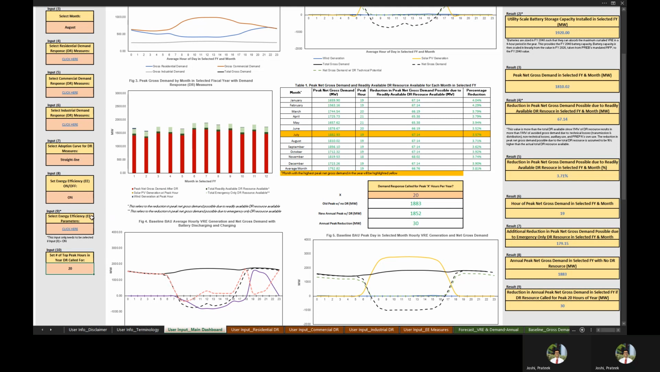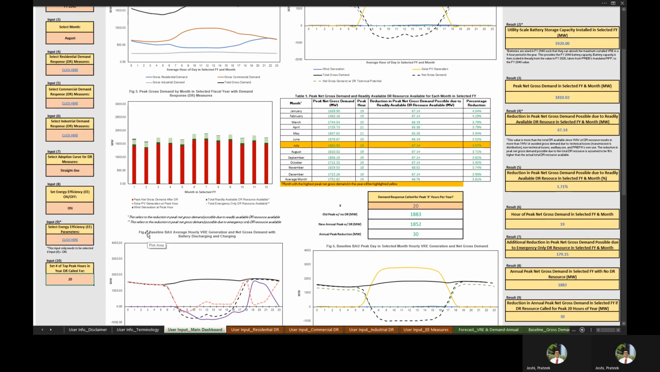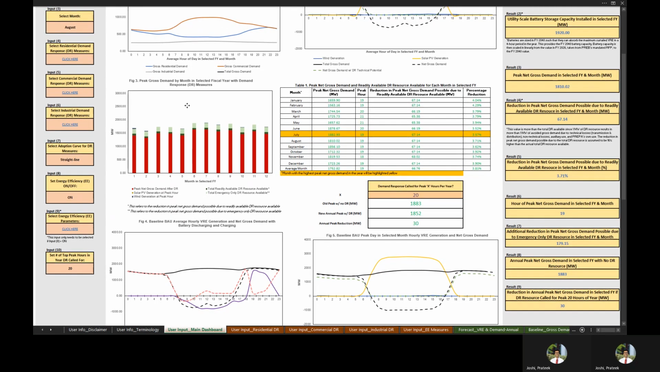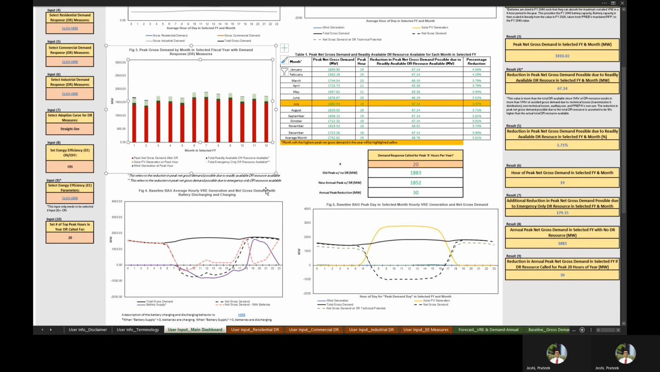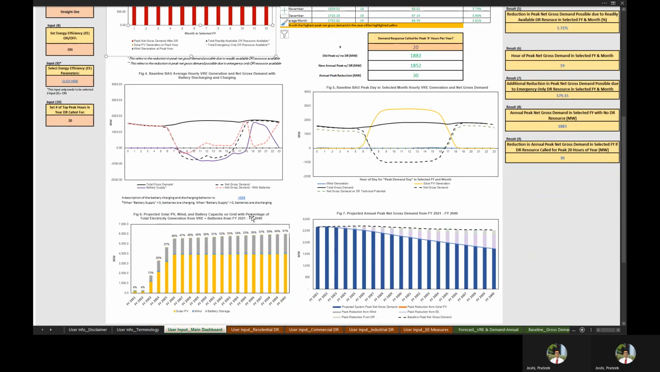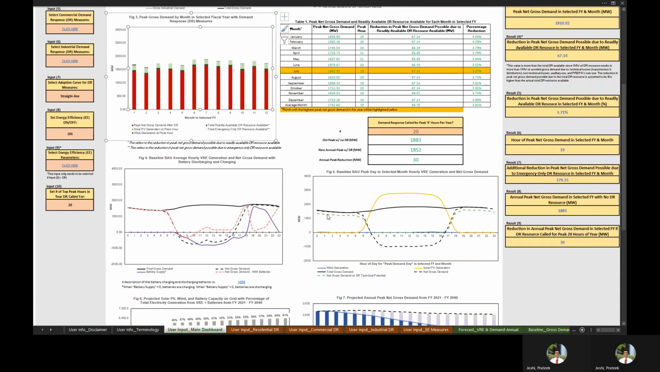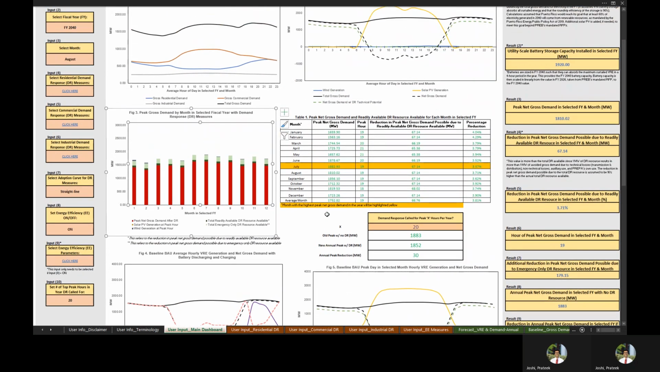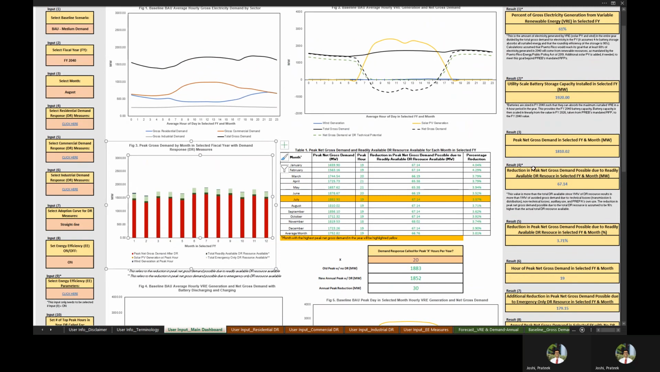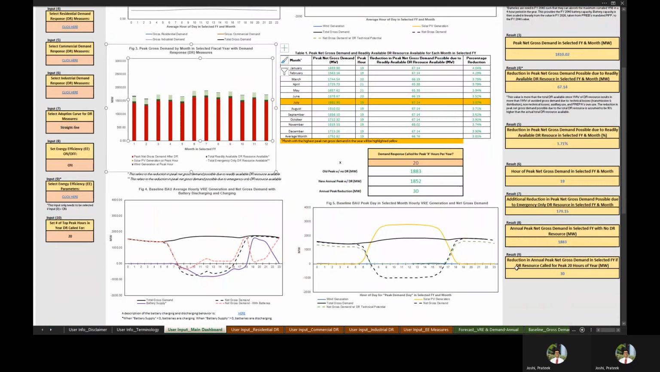So based on all these inputs, various results are visualized at the center of the dashboard. Figures 3, Table 1, Figure 4, Figure 5, Figure 6, and Figure 7. More details are provided in the accompanying slide deck. And then some other important results are displayed in this right-hand bar. You have results 1 all the way down to result 9.